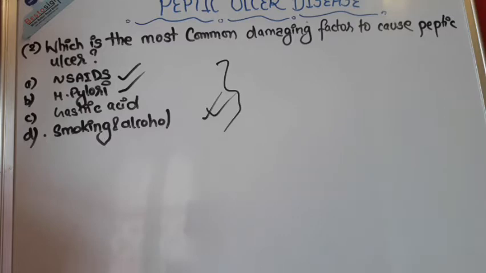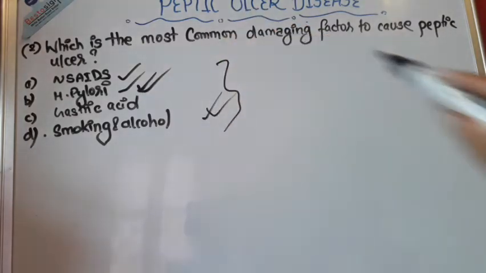But if you are asked to choose one, then I suggest you go with Helicobacter pylori, because it is found to be the most common reason for the peptic ulcer. And all the other 3 are also causes of peptic ulcer. So you know, these things damage the wall of our gastric mucosa, and they tend to cause the peptic ulcer.